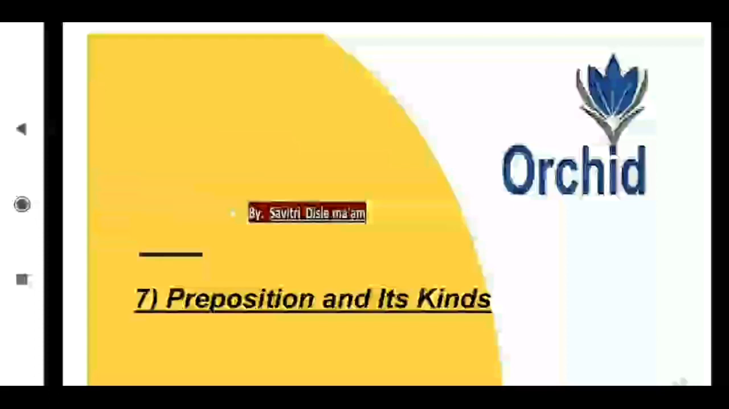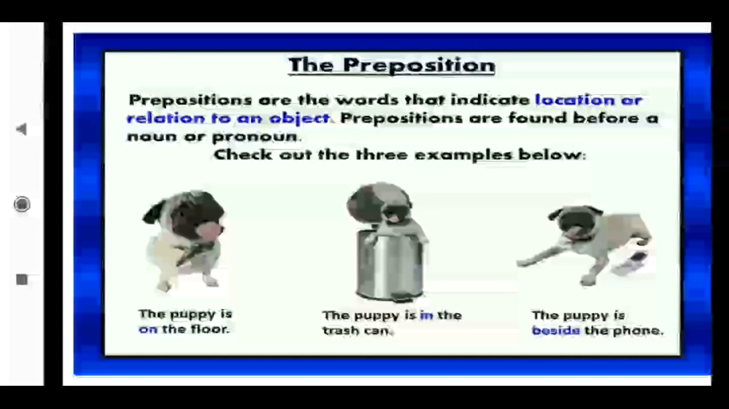Below you can see a puppy showing his position. In the first picture, what is the position of this puppy? The puppy is on the floor. Then what is the relation of the puppy and the floor? By on, and this word on is the preposition. Then the puppy is in the trash can. What is the relation between the puppy and the trash can? He is sitting in the trash can, enjoying. That's why in is the preposition.